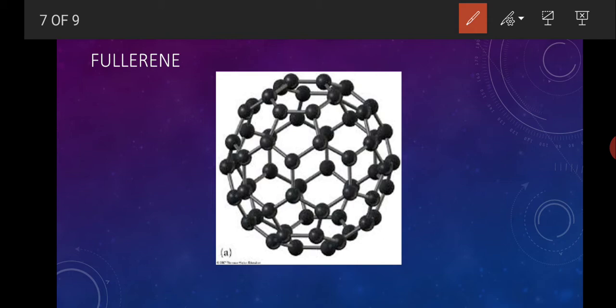Each of these carbons are connected with each other, and by connecting, they are forming a large chain of carbon, and this is fullerene. It is a good example of the power of the catenation of carbon, how strong a catenation it can form.